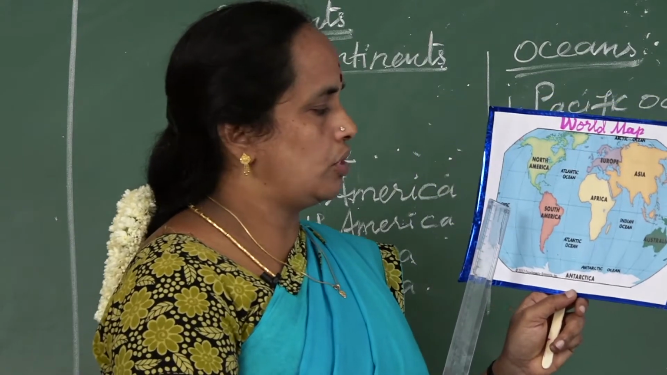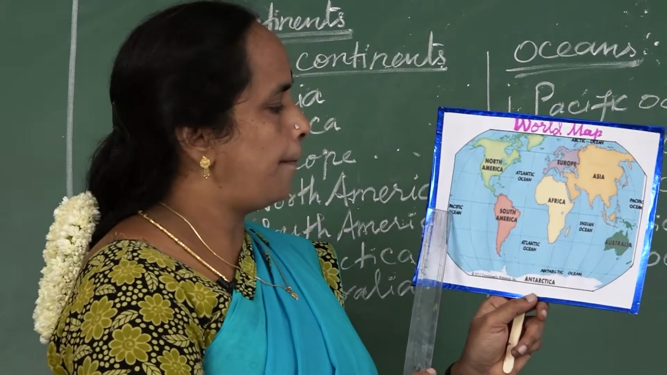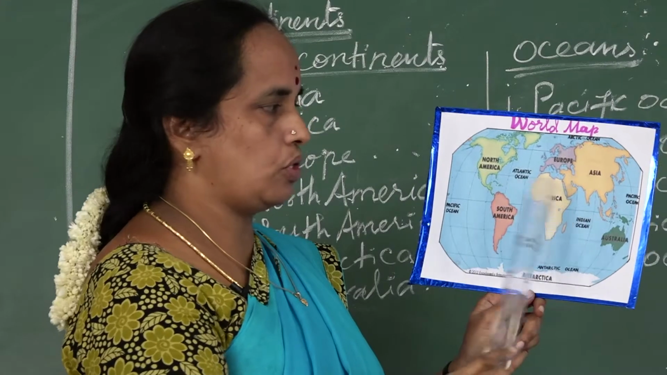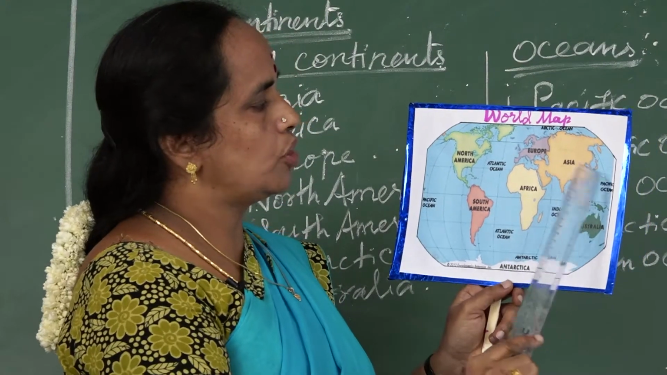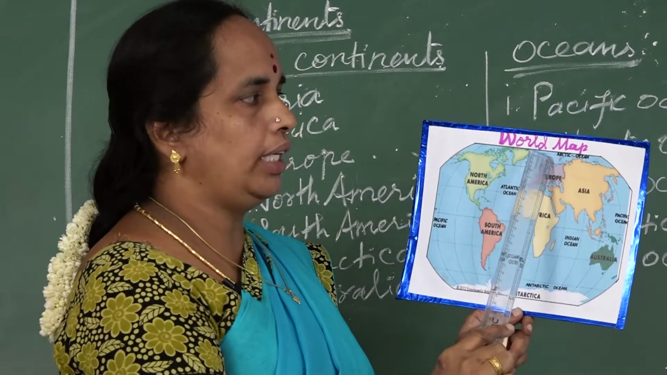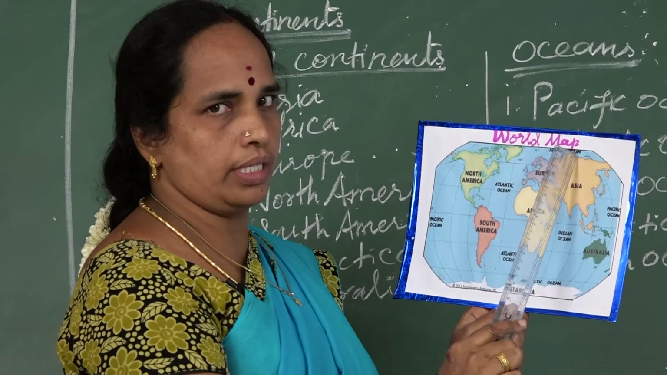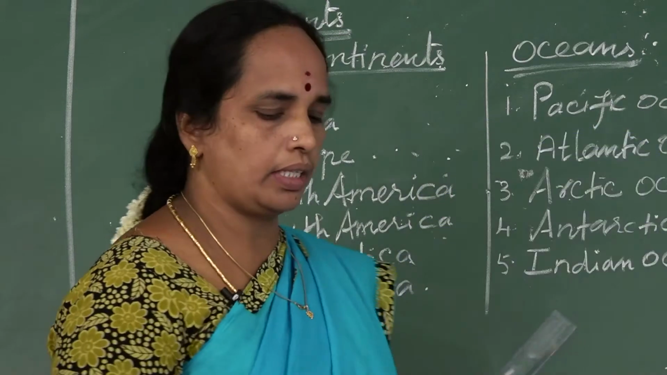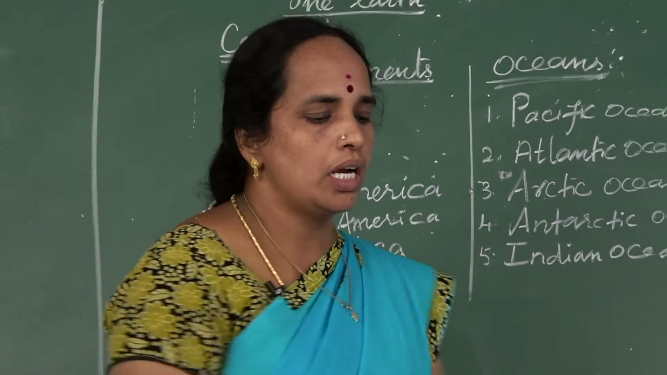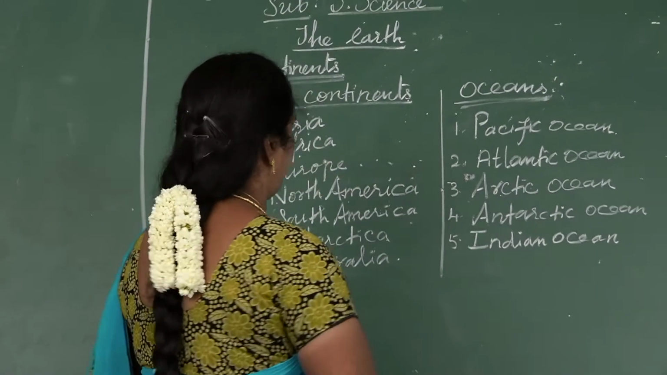Which is the largest ocean on the earth? Pacific Ocean is the largest ocean. Which is the smallest ocean? Arctic Ocean is the smallest ocean. Okay, children.